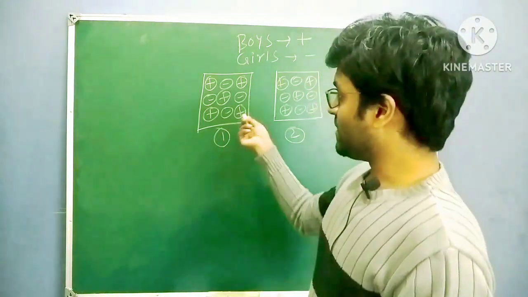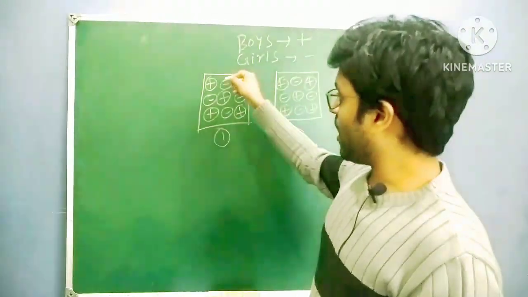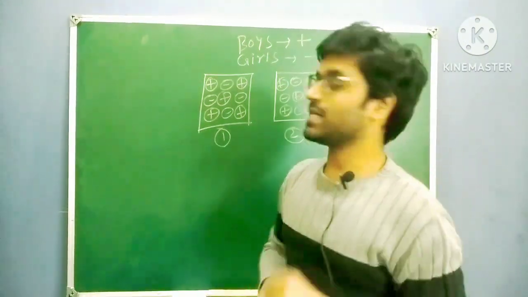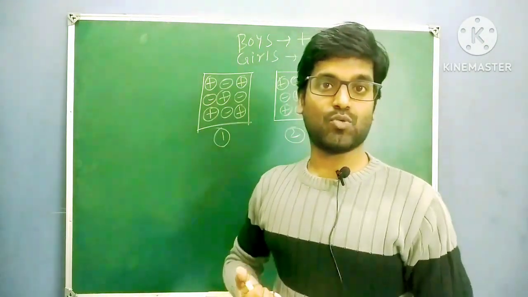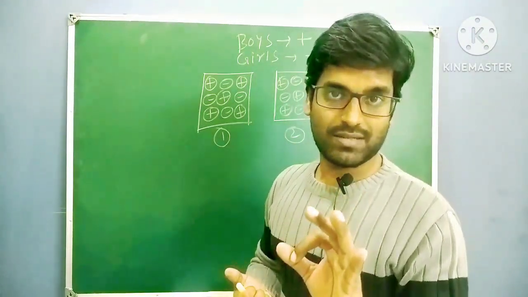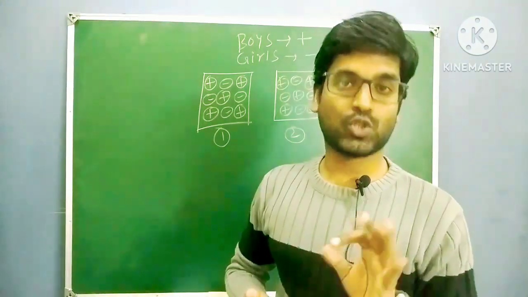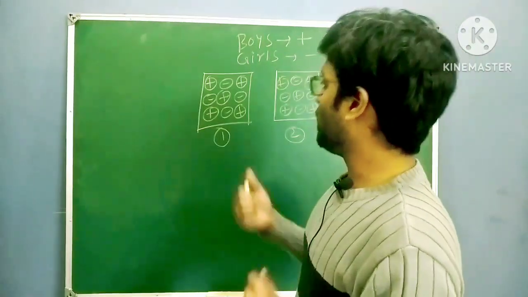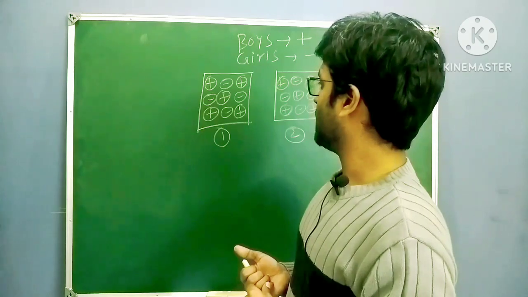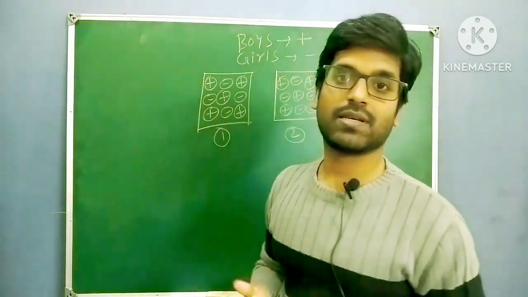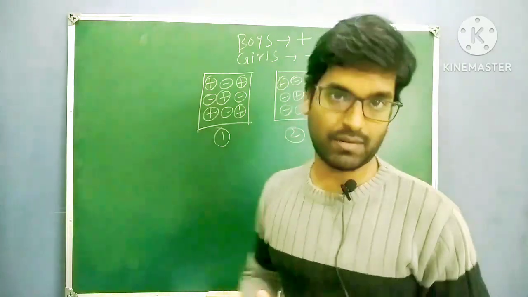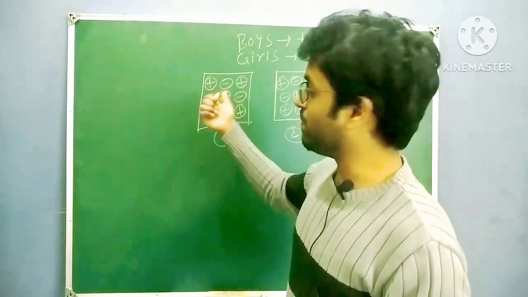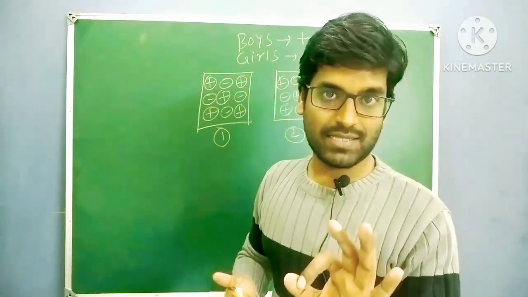Right? So in the first bus, all plus and minus, that means all boys and girls are brothers and sisters. In the second bus also, all boys and girls are brothers and sisters. So they can't get married. Now, if they want to marry, the people in the first bus can marry the people in the second bus, and the people in the second bus can marry the people in the first bus. This is the first condition.